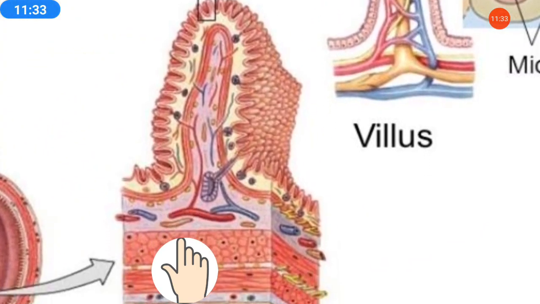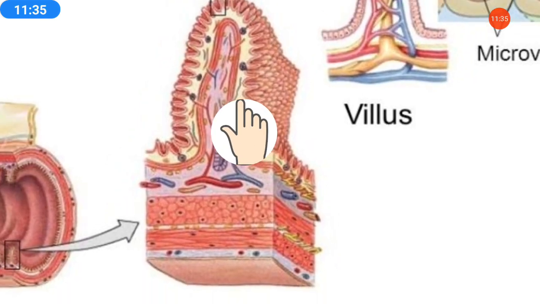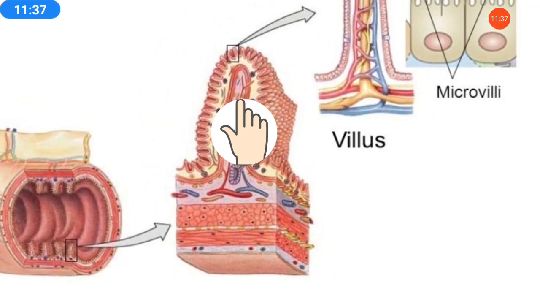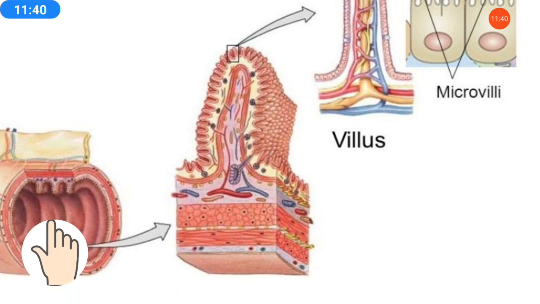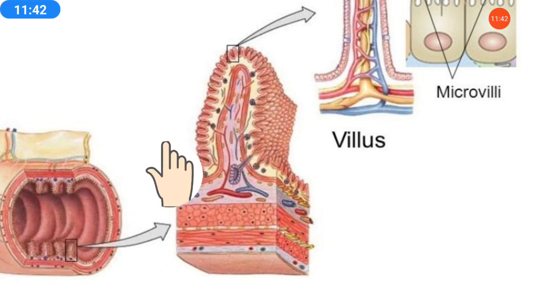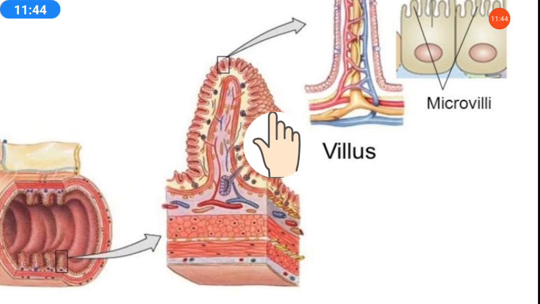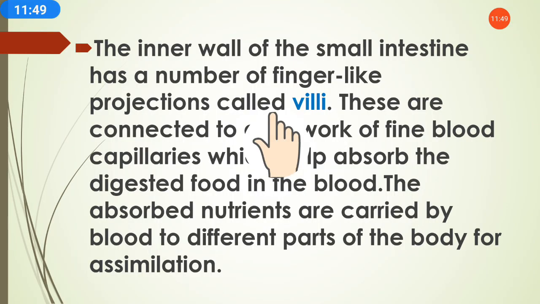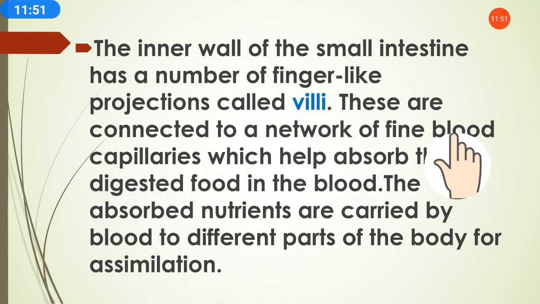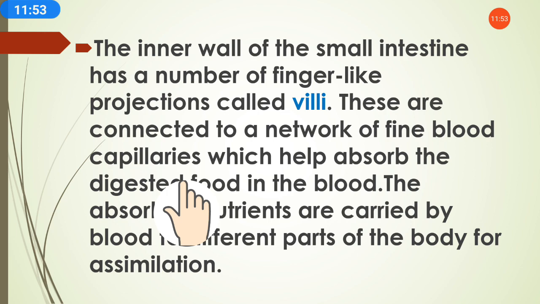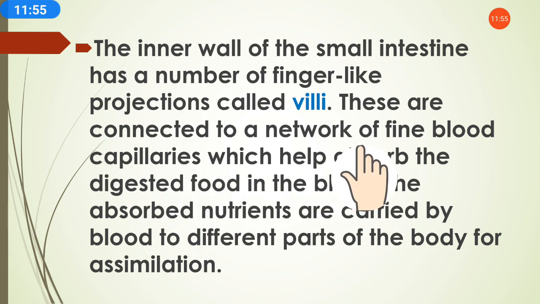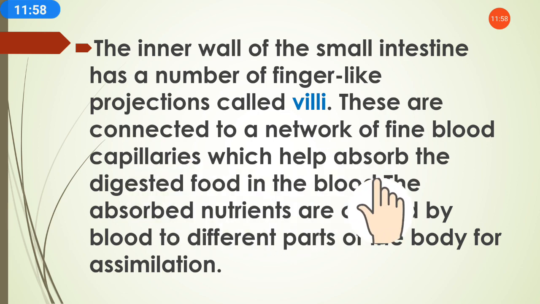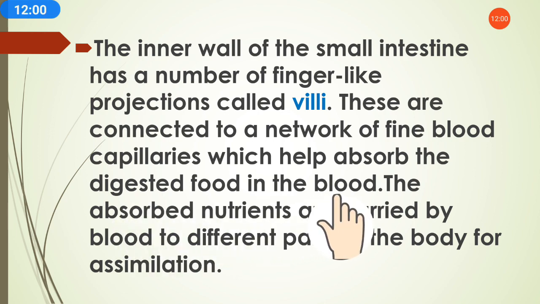This is villi. It is shown in zoomed form, but it is present in very small shape in the small intestine, and that is called villi. What is the role of villi? These are connected to a network of fine blood capillaries. Means villi are connected to a network of blood capillaries which help absorb the digested food in the blood.